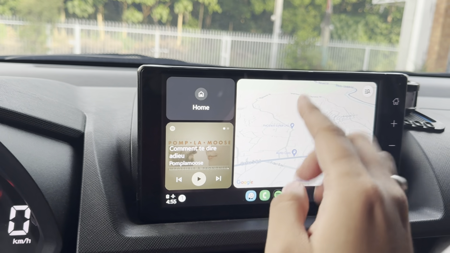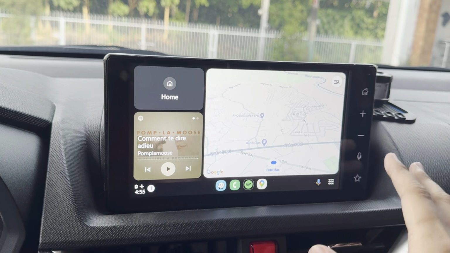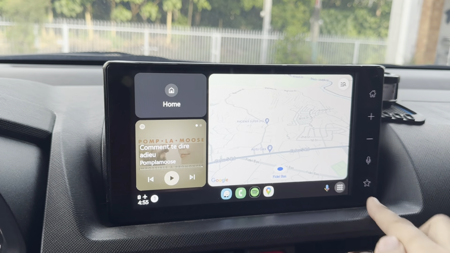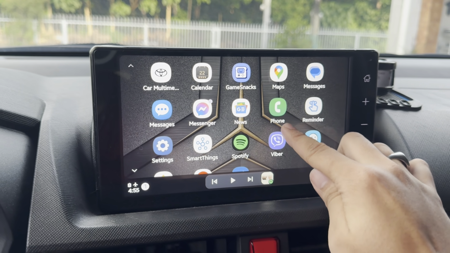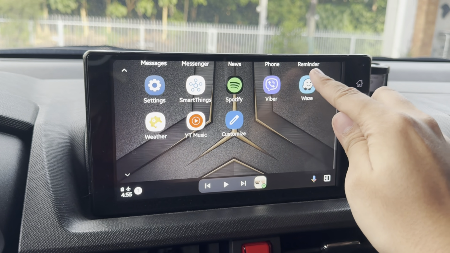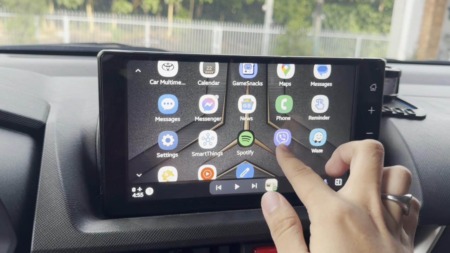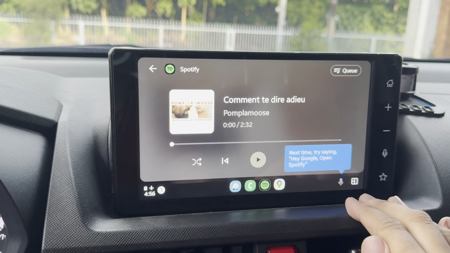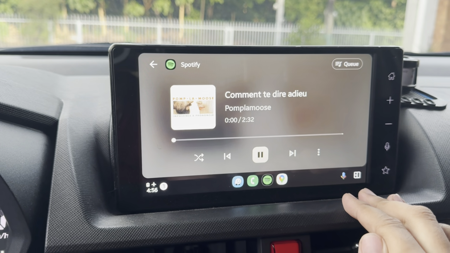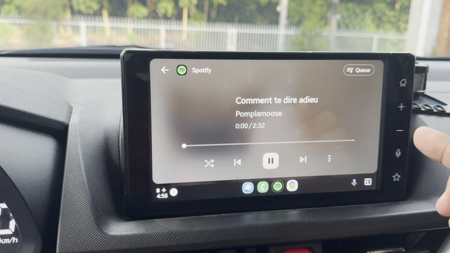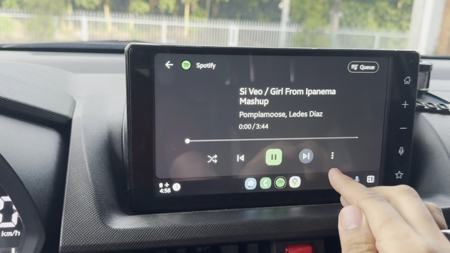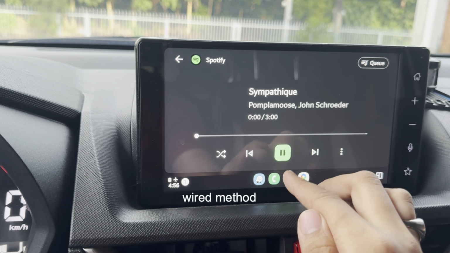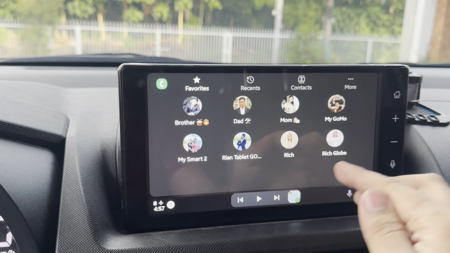Okay, so this is what I like, the division of the map and the music player and then the home. Okay, let's try to click here for the apps. Wow. Okay, so you get to have all of these amazing apps right here, very accessible. Let's try to play some music. Okay, right, it's very fast. The response is actually really good. That's what happens when you use the wired. So now you get to enjoy these features.